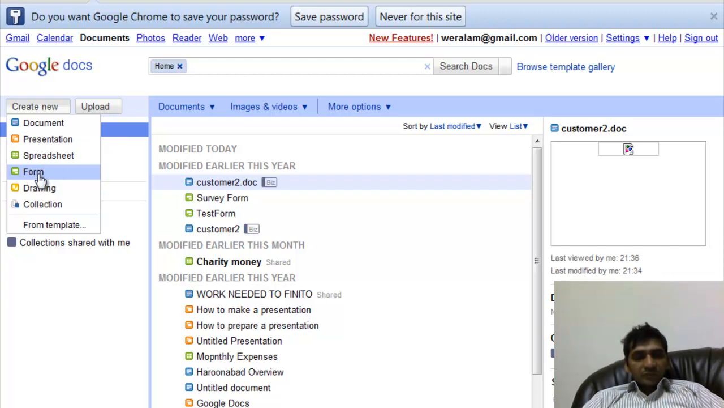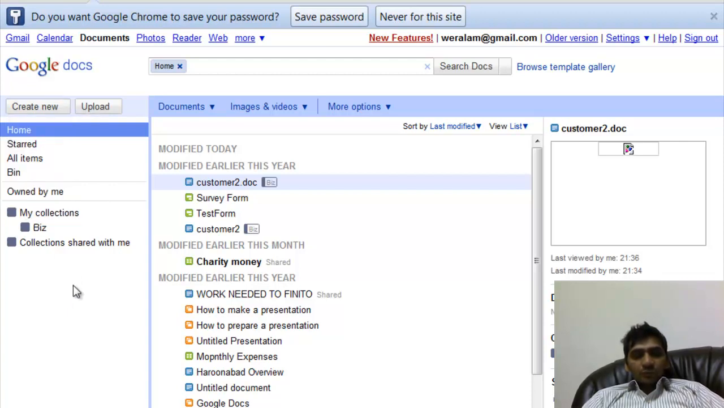Form is a very nice feature, and it can be used to show some questions and get some feedback from people. We can put some control questions, and the user can give answers and submit them, and then we can see the results of how people have submitted their answers. Drawing is clear from the name. Okay, so we can create these kinds of documents.